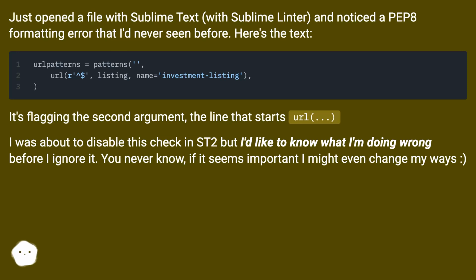It's flagging the second argument, the line that starts URL. I was about to disable this check in SD2, but I'd like to know what I'm doing wrong before I ignore it. You never know, if it seems important I might even change my ways.